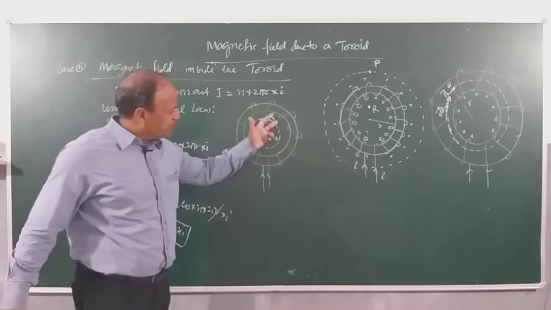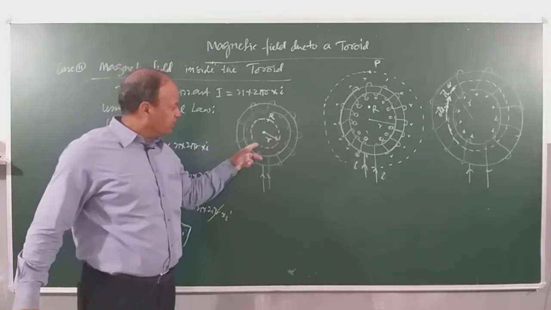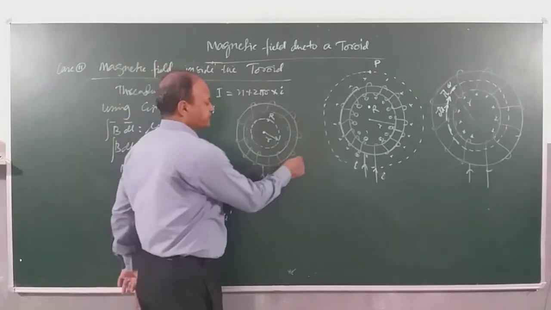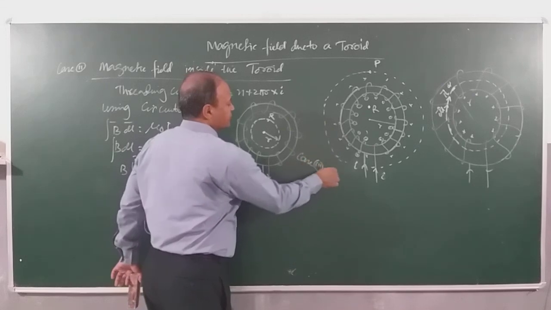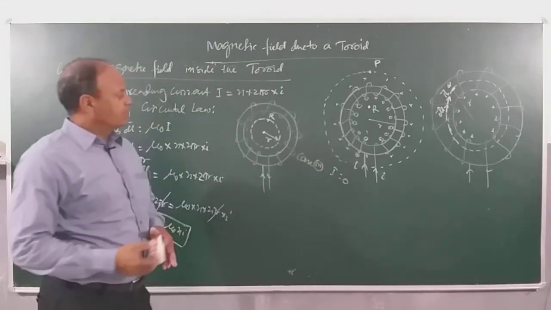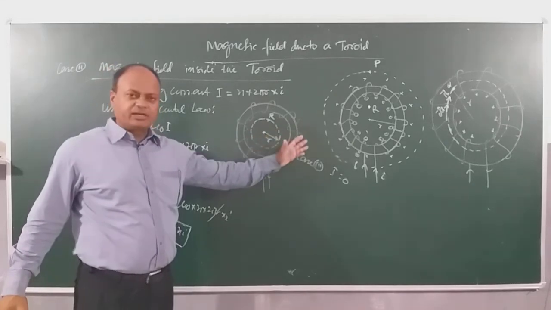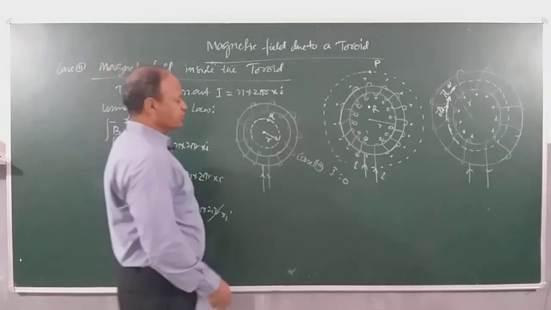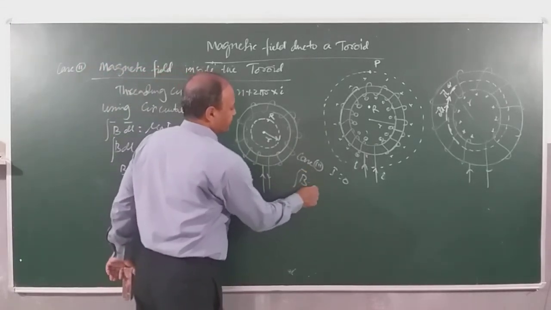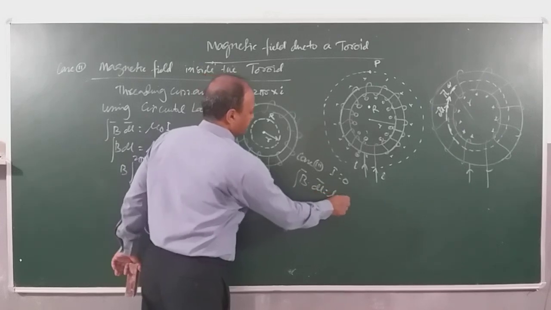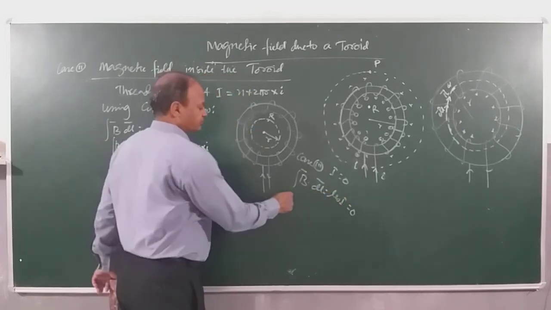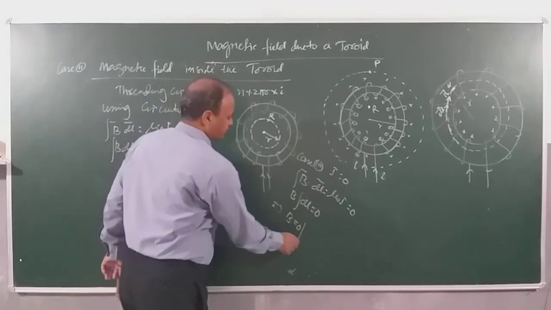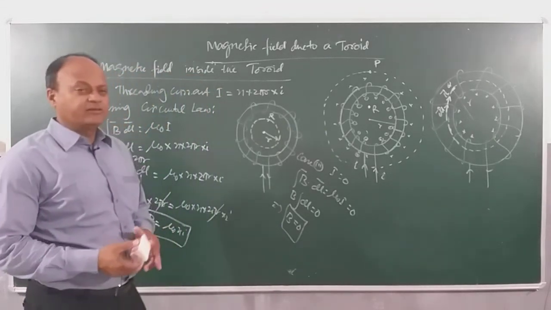Now children, if I consider this to be the Amperian loop, then how much is current through inside this loop? There is no threading current. All the currents are located what? Outside. So case 3, children, threading current will be 0 because you can see that all the currents are located where? Outside, right? There is no current inside this Amperian loop. So if I use circuital law, B dot dl is equal to mu naught I. Mu naught I will be how much? 0. So B into integration of dl is equal to 0. So how much is B? B is equal to 0. So magnetic field anywhere inside is how much? 0.